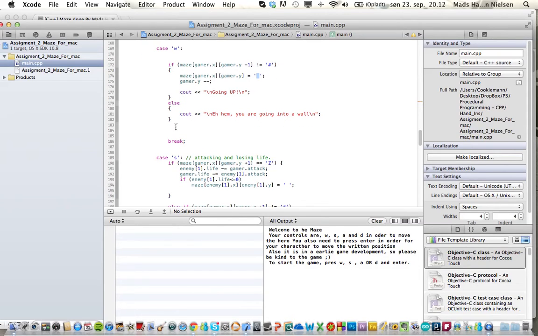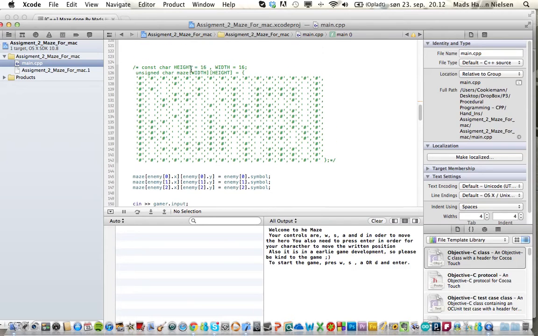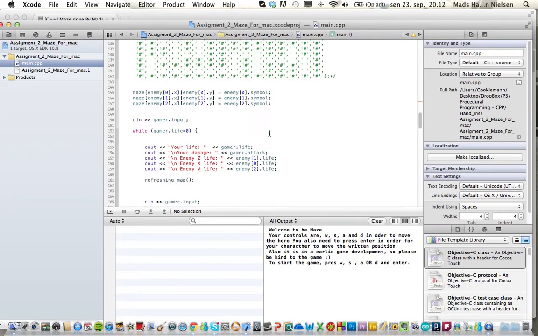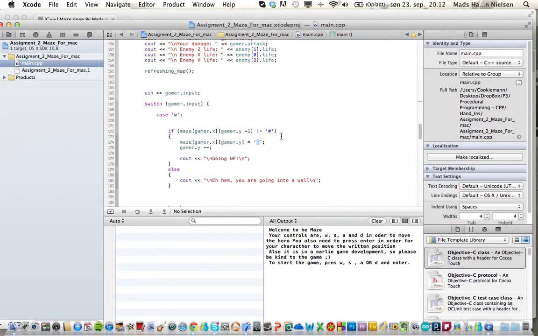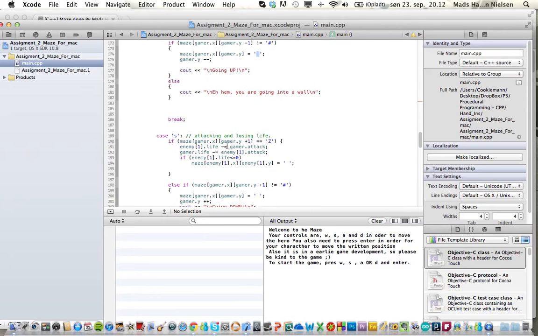And here I haven't chosen to do anything like attacking, because I have set my enemies in certain positions. So in order to write fewer lines of code and make it easier for me to read, which Nico was helping me with, I could just make it simpler. I know that when I press S, I'm going to hit my enemy. That is the set sign. So I'm only using this kind of attacking for that enemy. What it's saying is attacking and losing life.